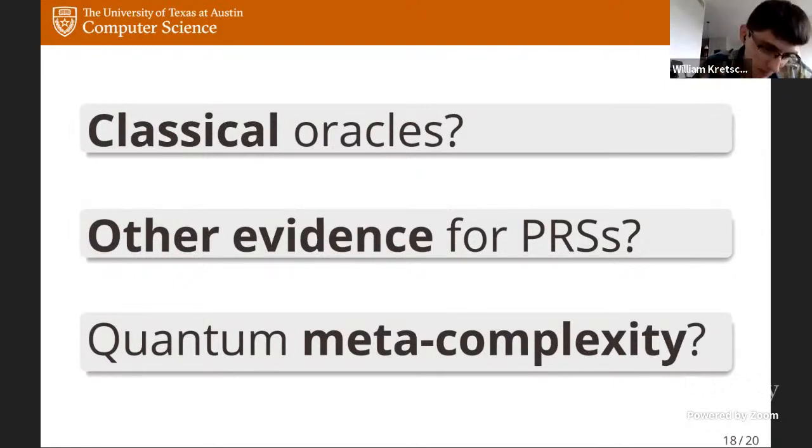Well, if pseudorandom states exist, then this should be hard, because it should not be possible to distinguish low complexity states from random states. But that's basically all we know about this problem. And I'd be interested to know what else we can say about this problem, especially because lately, a lot of the really interesting breakthroughs in classical complexity theory have involved looking at a problem through a sort of meta-complexity lens. And I'd be very interested to know which of these techniques can be ported to a quantum setting involving quantum states.